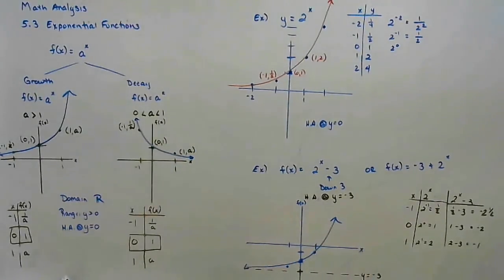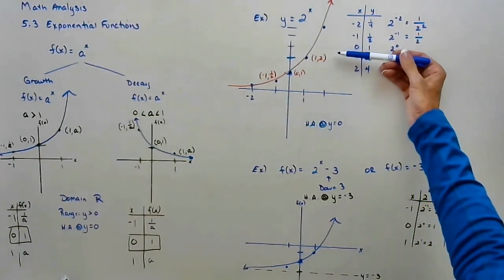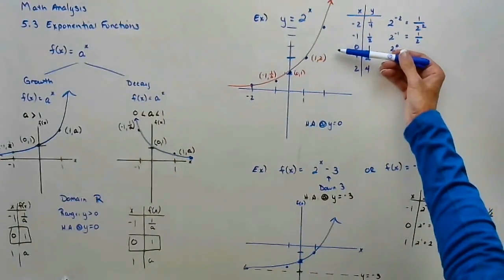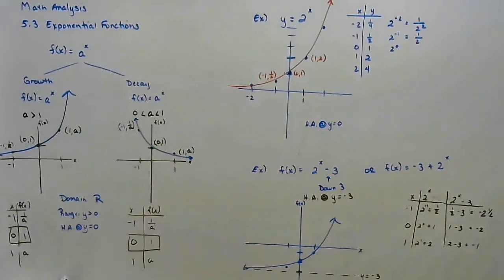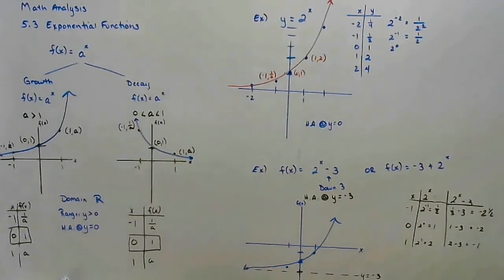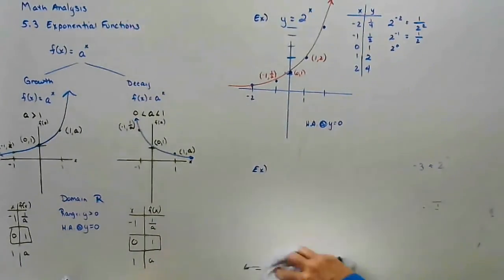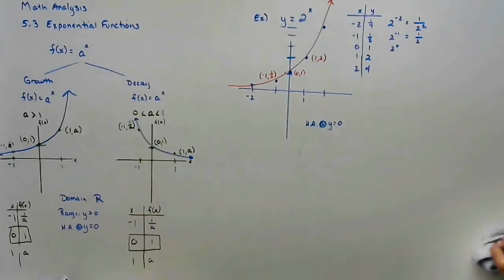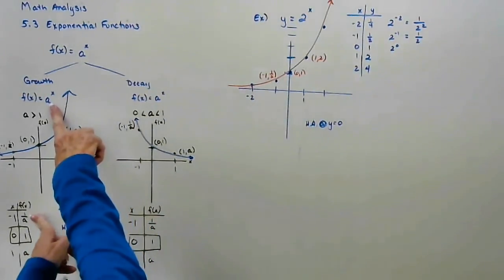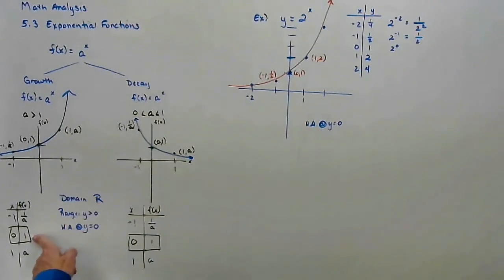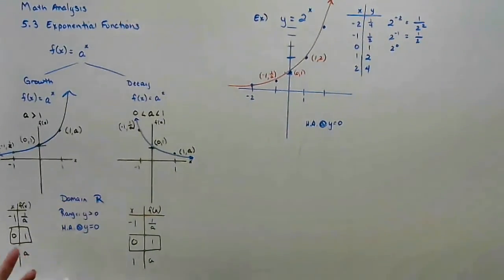So it should look as if I've taken my exponential growth function and I cut and pasted it down 3. I'm going to take 2 to the x again. Same graph. Because the only thing that might change is the value of the base. If this is a 5, this would be 1/5, 0, 1, 1, 5. Just depends on what the base is.